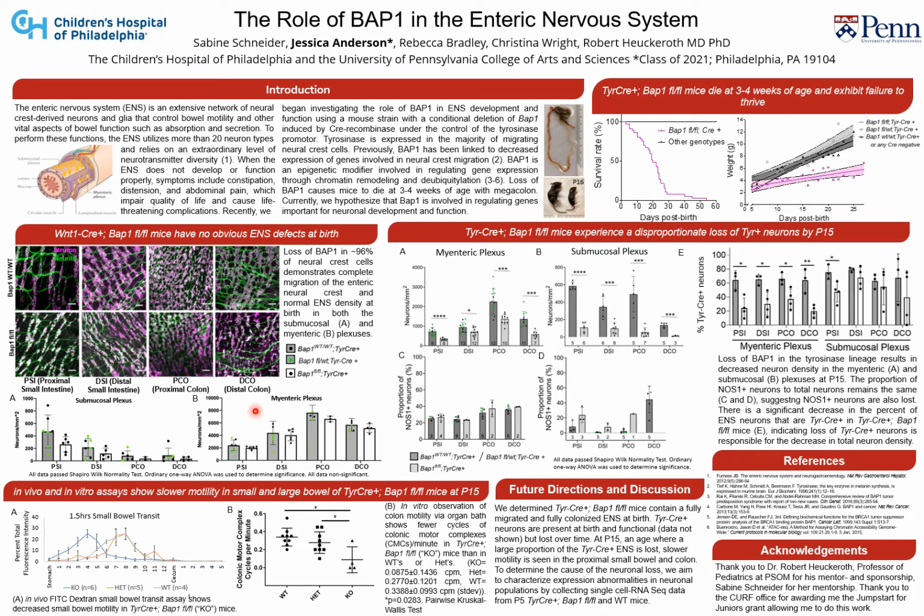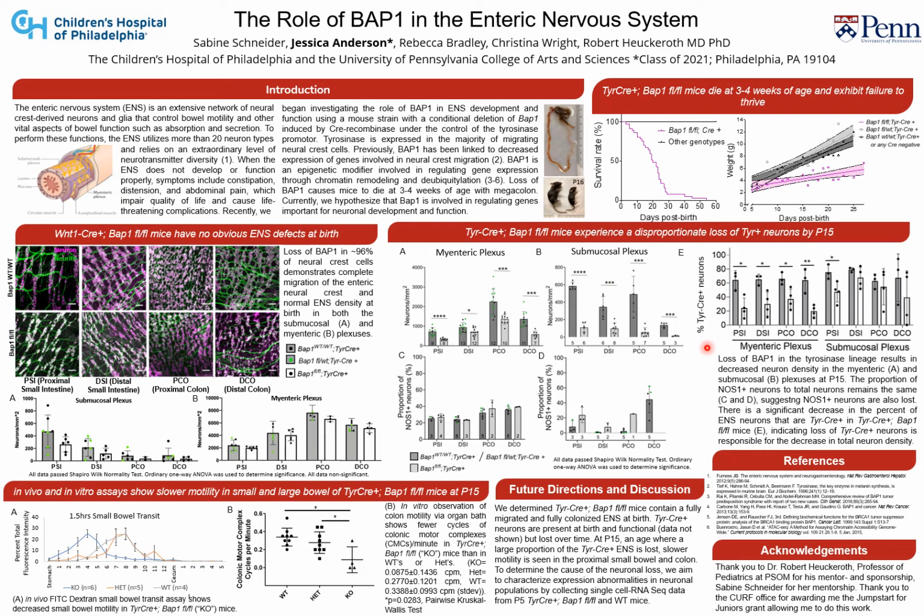So by showing that there is no difference in the total neuron density in the distal colon of these mice, where BAP1 is deleted from all neurons by birth, we're showing that there's no migratory or colonization defect in these mice. However, in our conditional deletion model, we see a disproportionate loss of TCR-positive neurons by P15. So total neuron density is decreased in both the myenteric and the submucosal plexus.